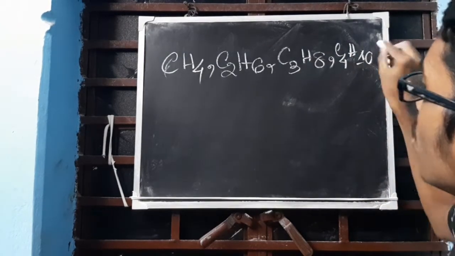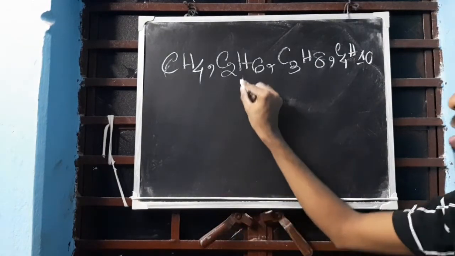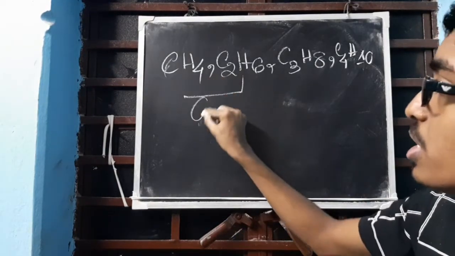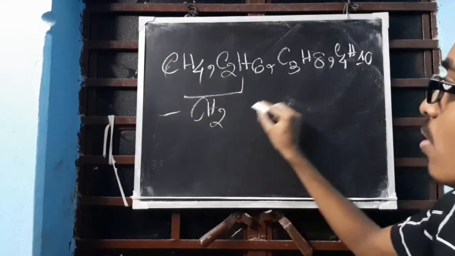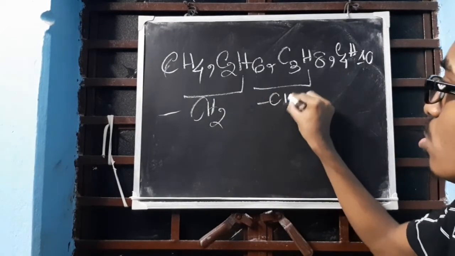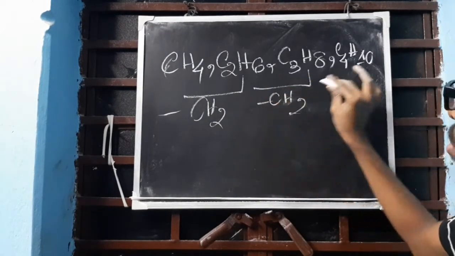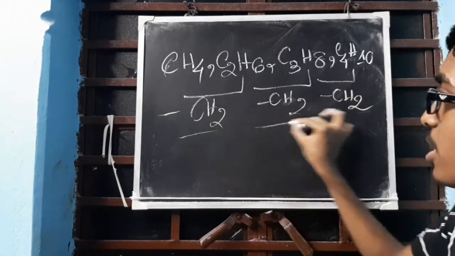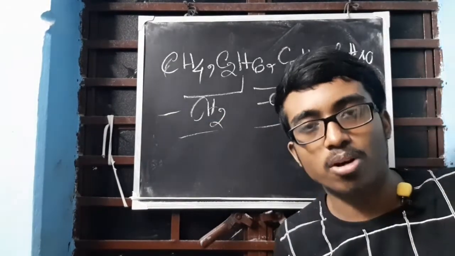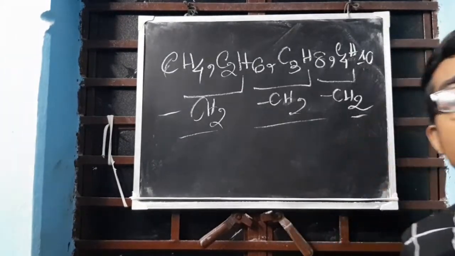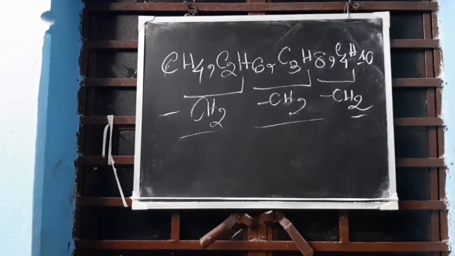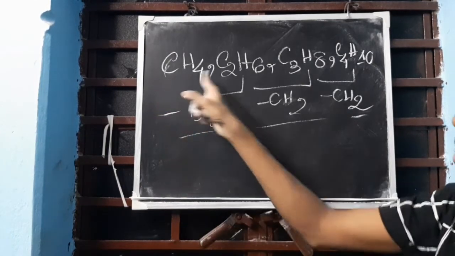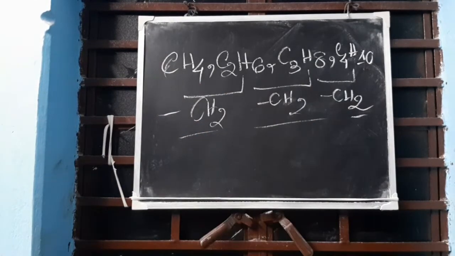C4H10. Now check the difference. Difference CH2. Difference CH2. So all are having the same difference. Another series is being formed. So homologous series is a series or a group of organic compounds that is having a similar structure. Structure is similar, not same.